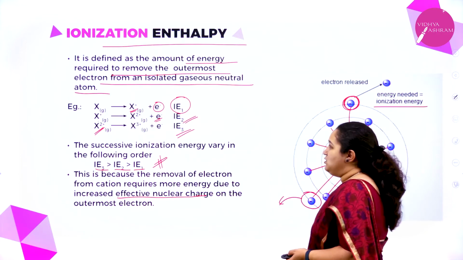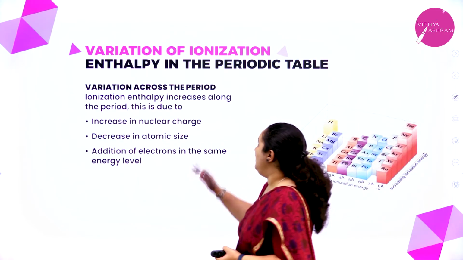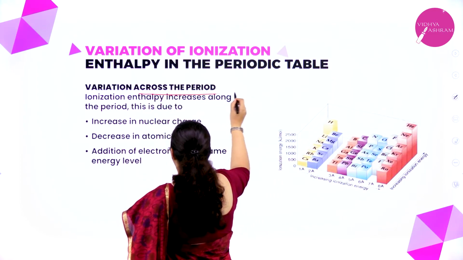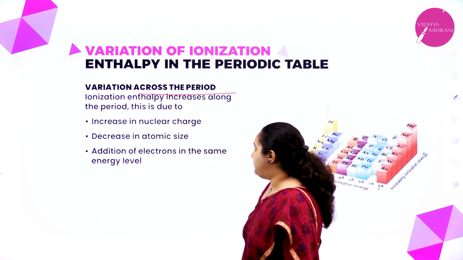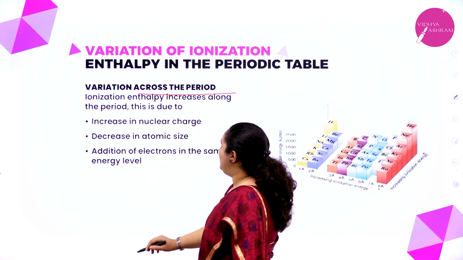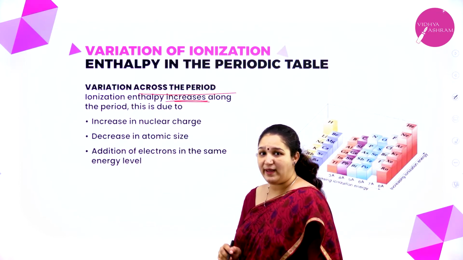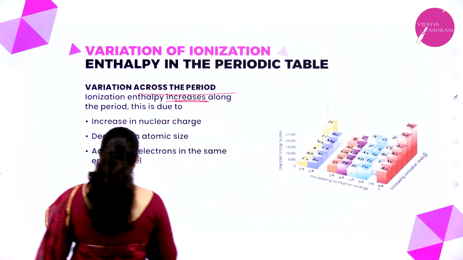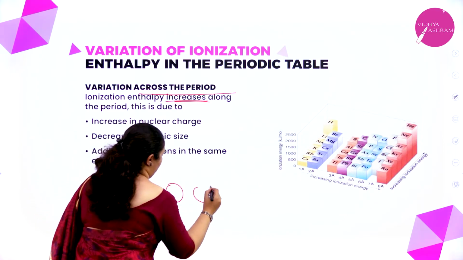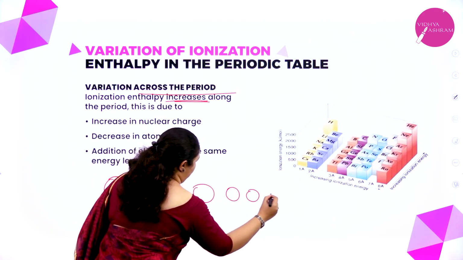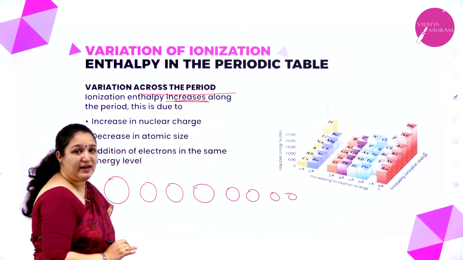Okay, so we will see the variation of ionization enthalpy. First is across the period, or along the period. Along the period, ionization enthalpy increases. Why? I told you, along the period the atomic radius is going on reducing.